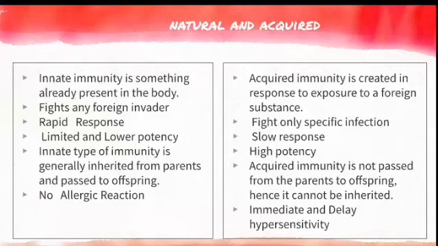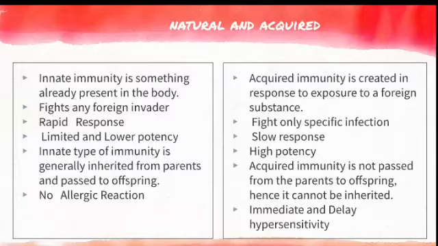So natural immunity comes from one generation to another, whereas acquired immunity is not passed from one generation to another. There is no allergic reaction in natural immunity, whereas immediate and delayed hypersensitivity reactions are noted in acquired immunity. These are the differences they will ask in exams.